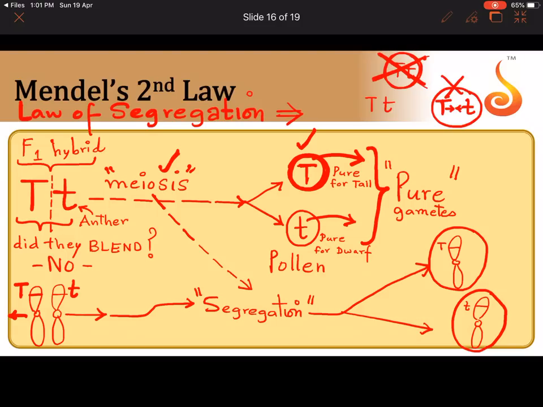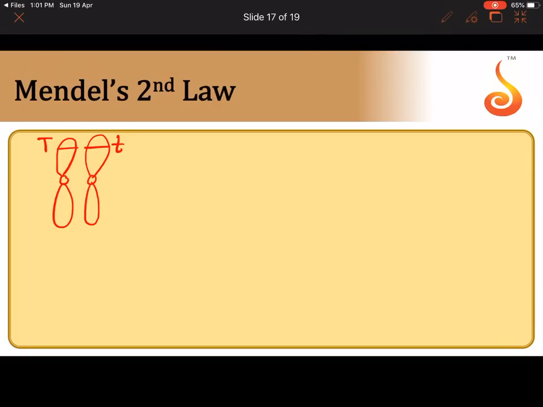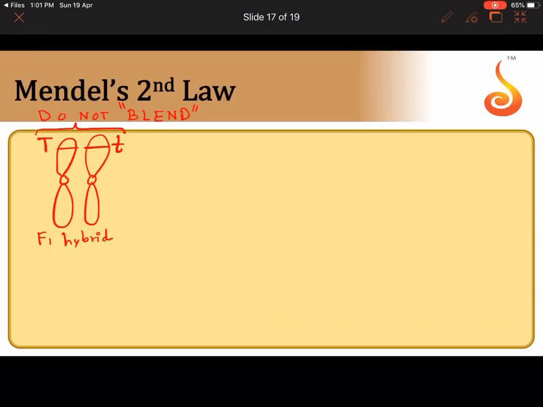Let me show you again in the next page. Capital T and small t are present together. What do you mean by present together? Are they on the same chromosome? No, when I say together, they are on the same pair. When are they present together? In the F1 plant, in the F1 hybrid. Even though they are present together, it's not like they mix with each other, so they do not blend. They stay together as a pair, but they never mix together. They never blend with each other.